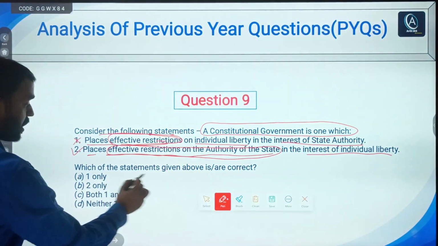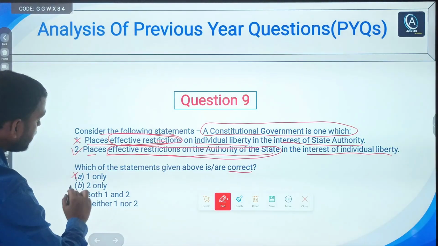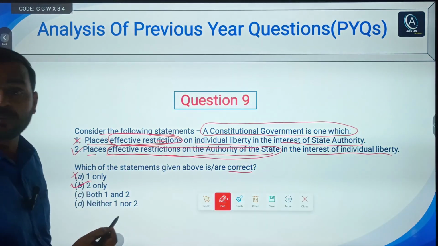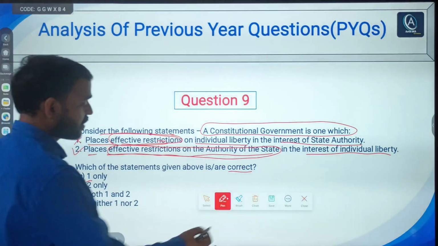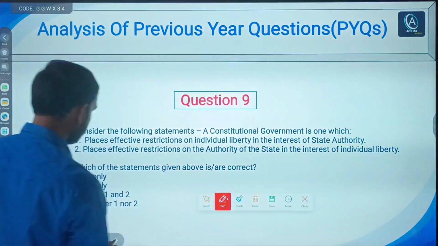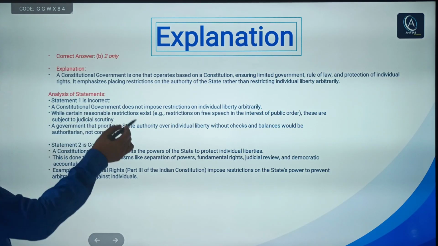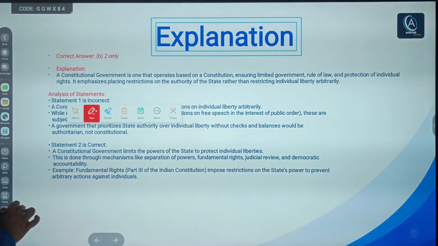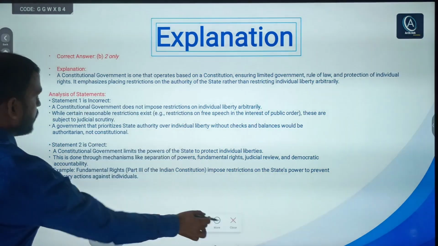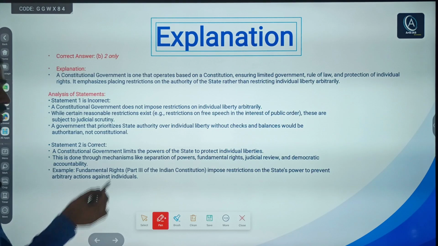So you can check the correct answer. A says one only, no. B says only two. So B would be the right answer to this question. No need to go for C or D. Now check the explanation. Here is the explanation. You can pause the video and read the explanation here. I have already explained.